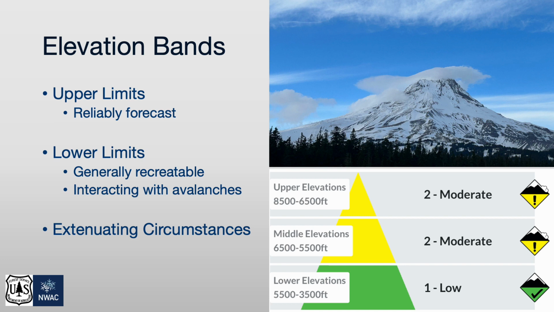Similarly, the lower limit highlights elevations where recreatable snow exists under normal climatic conditions and where people are engaging with avalanches. In both cases, we may speak to avalanche conditions outside of these bounds when extenuating circumstances dictate. The upper and lower limits indicate the limits of our ability to forecast reliably under most conditions.